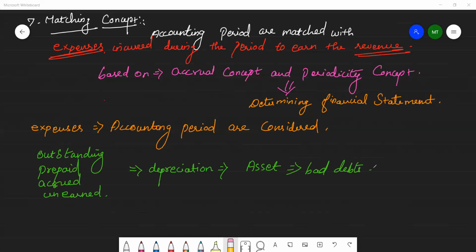So relating to the accounting period, we match the revenue earned during the accounting period with the expenses incurred during that period to earn revenues before sharing any profit or loss.